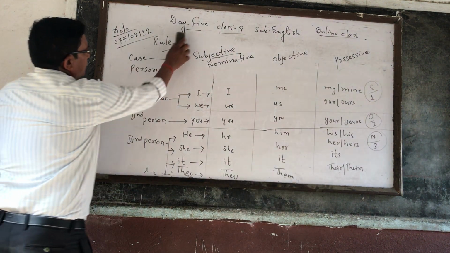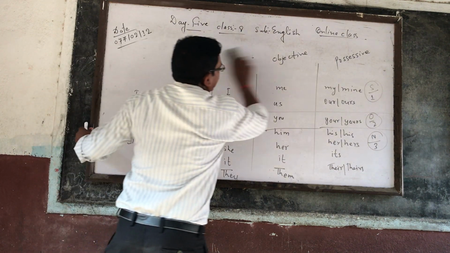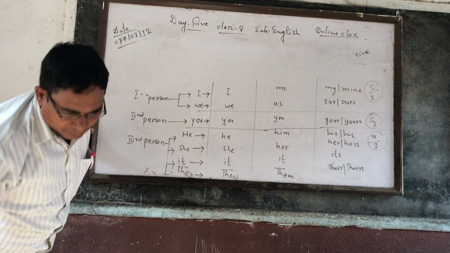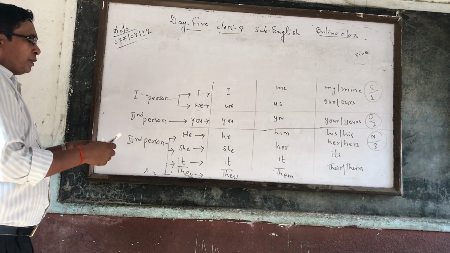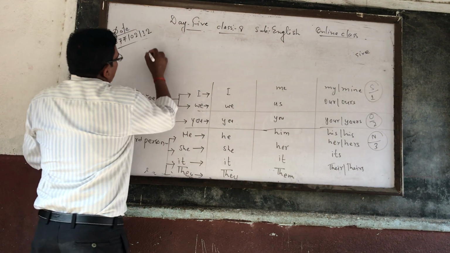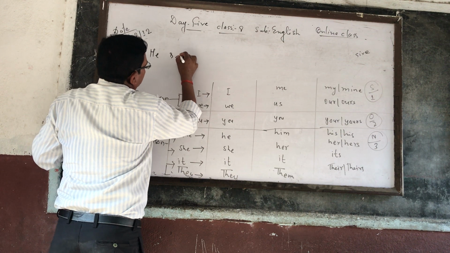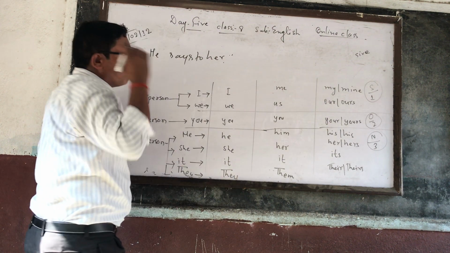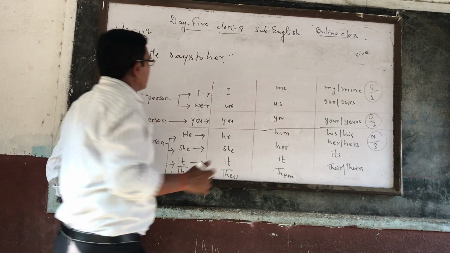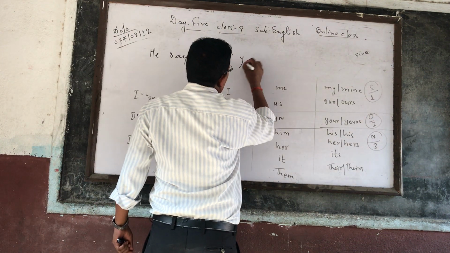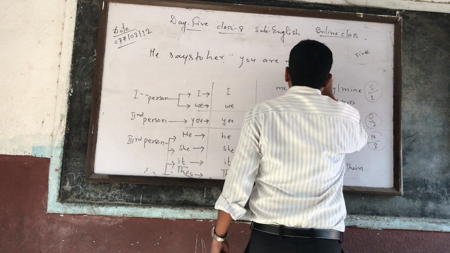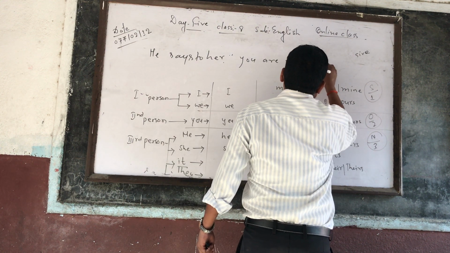In one example, you can see here how to change. On the fourth day also I gave you one example about change of pronoun. So on the fifth day you watch. He says to her, here I will try to implement 4 rules. He says to her, you are my friend.